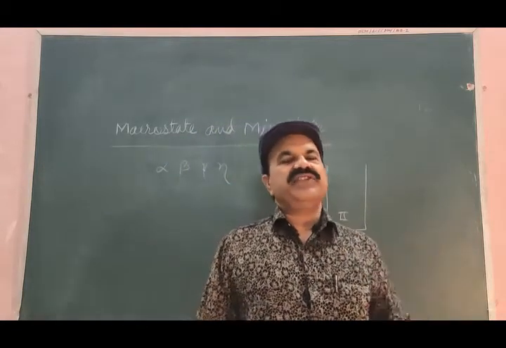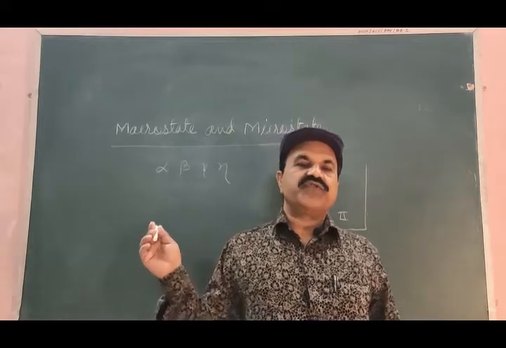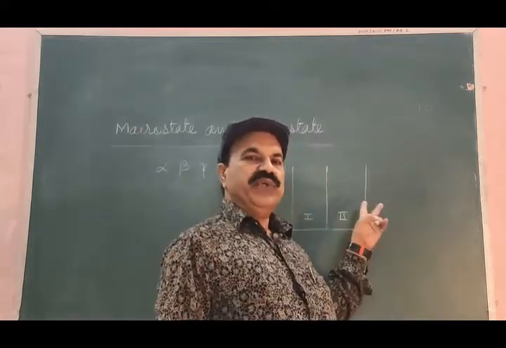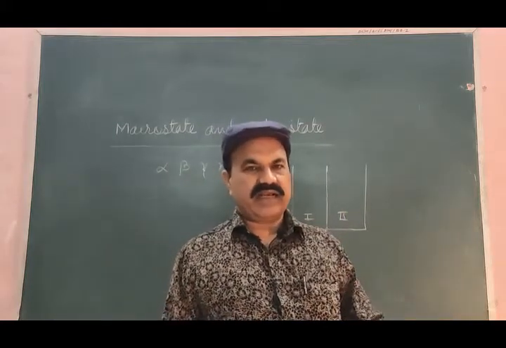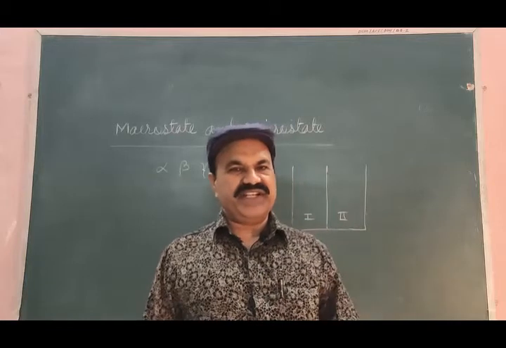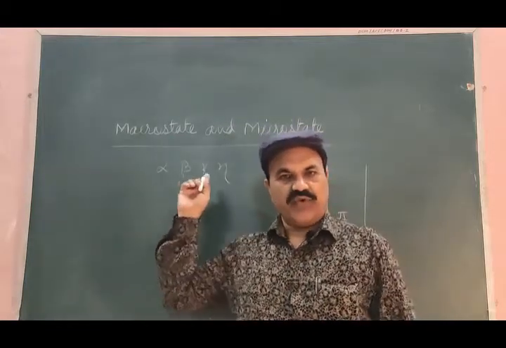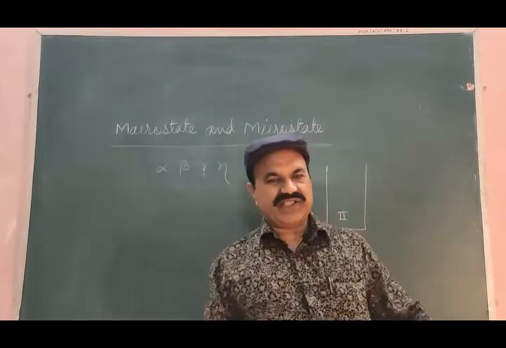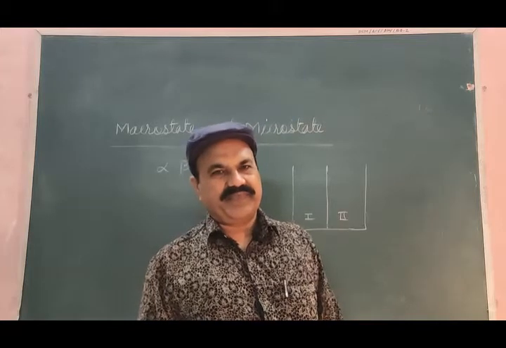There are different possibilities of distribution of these four particles into these two identical compartments.